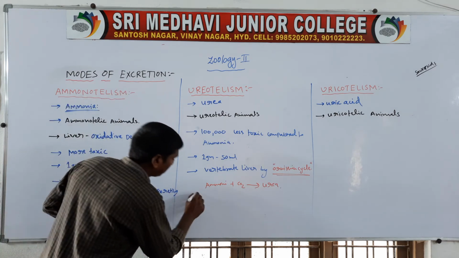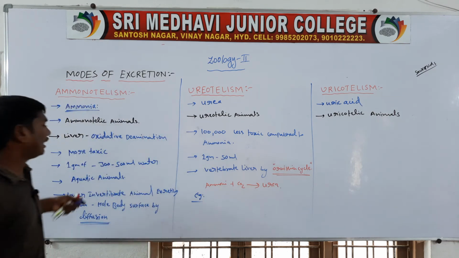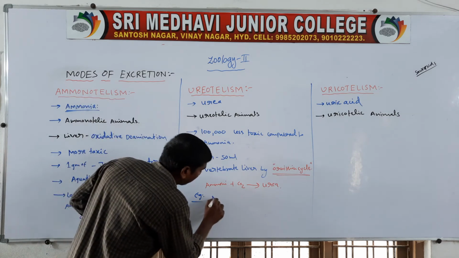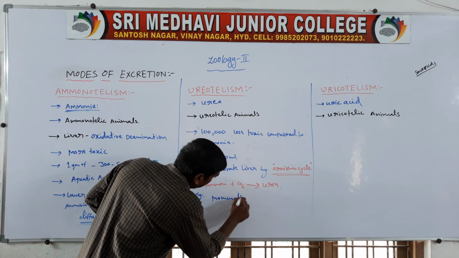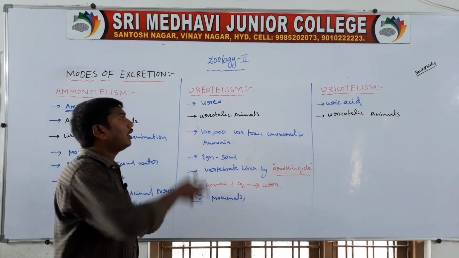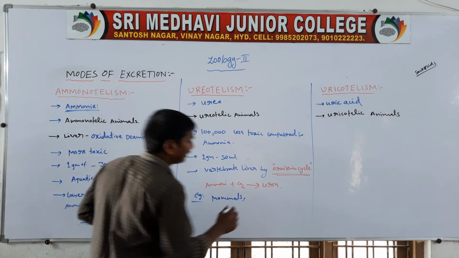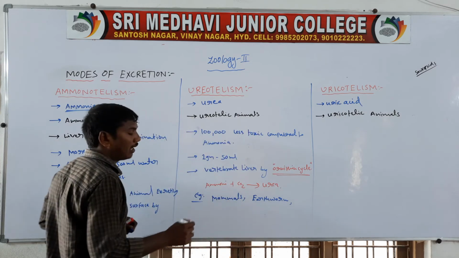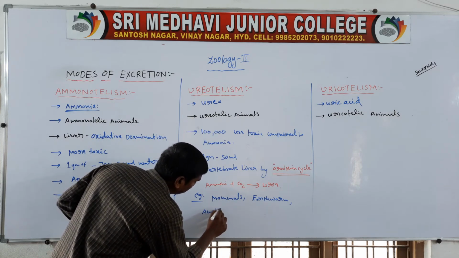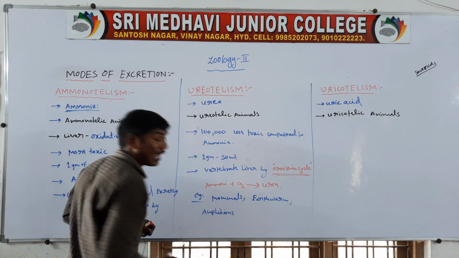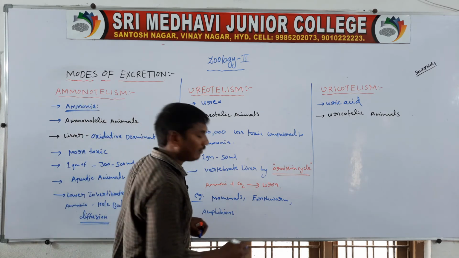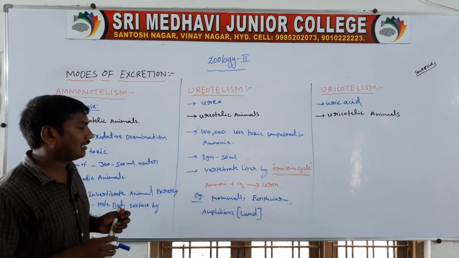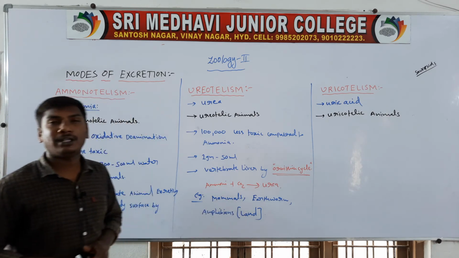Examples of ammonotelic animals are all aquatic organisms. Examples of ureotelic animals are mammals, including human beings, which excrete urea, and also earthworms and amphibians. Amphibians that spend most of their time on land excrete urea.